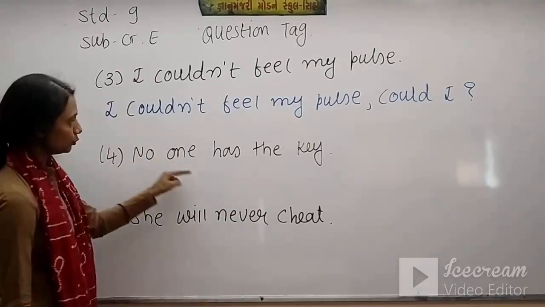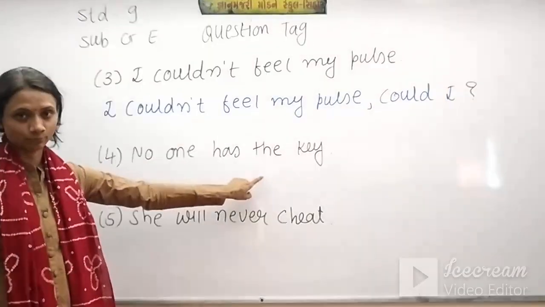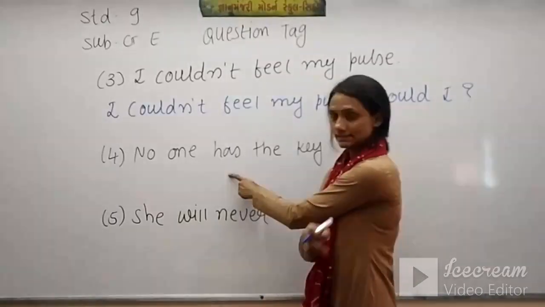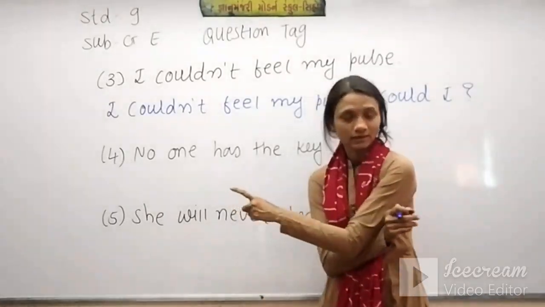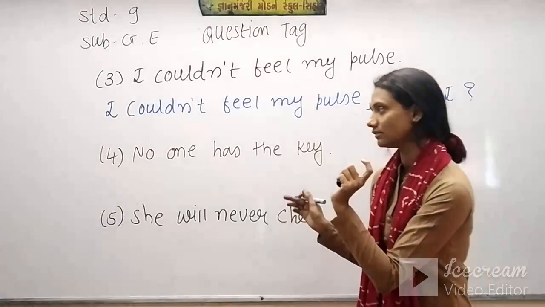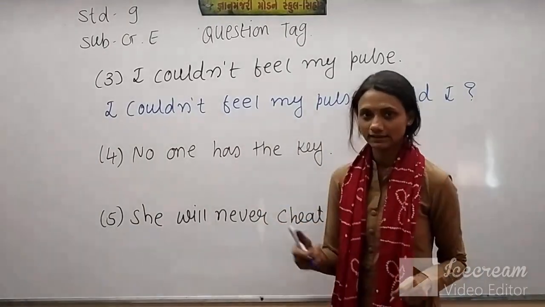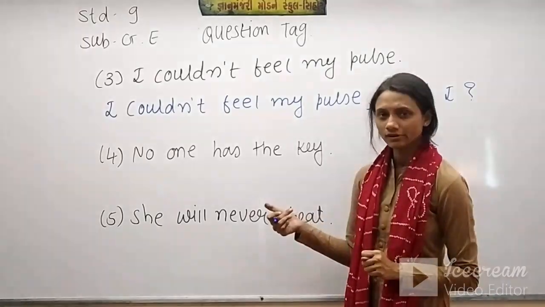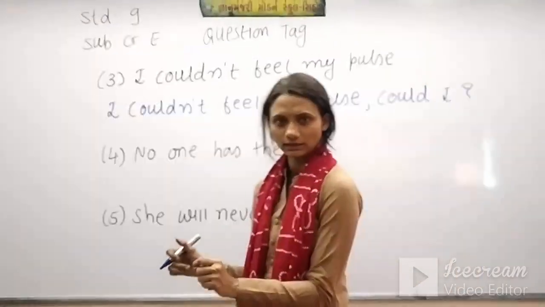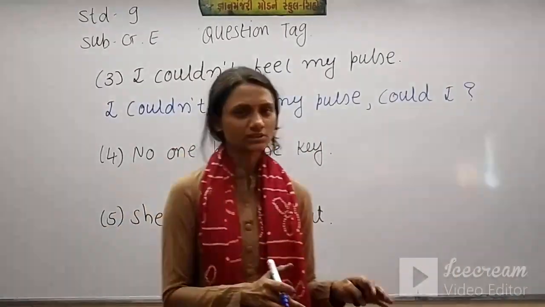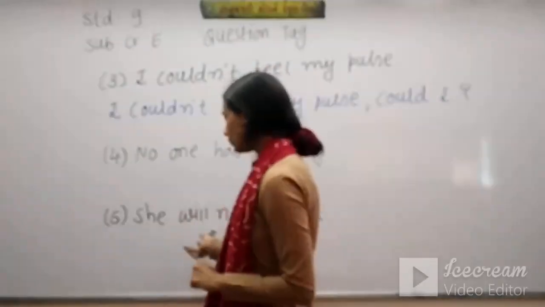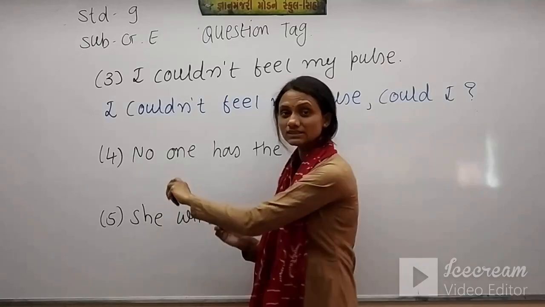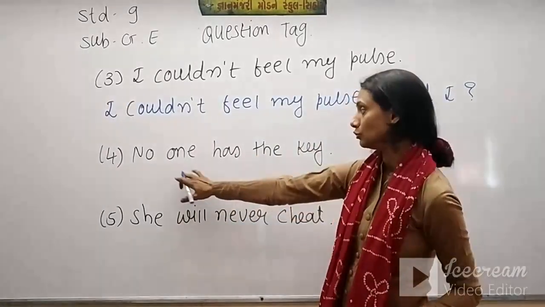Now here, no one has the key. The auxiliary verb is has. So we'll go for that. But just see this sentence again and again. Is this sentence affirmative or negative? What do you think? Of course this sentence is negative because we have here no one, meaning we have the word no. So, no one has the key.